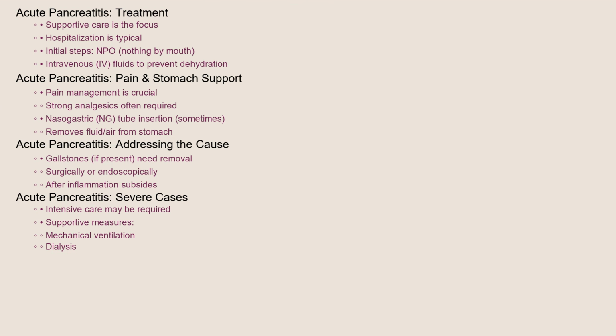In some cases, a nasogastric tube may be inserted to remove fluid and air from the stomach. If gallstones are the cause, they may need to be removed surgically or endoscopically after the acute inflammation subsides. In severe cases, intensive care and supportive measures, such as mechanical ventilation or dialysis, may be required.